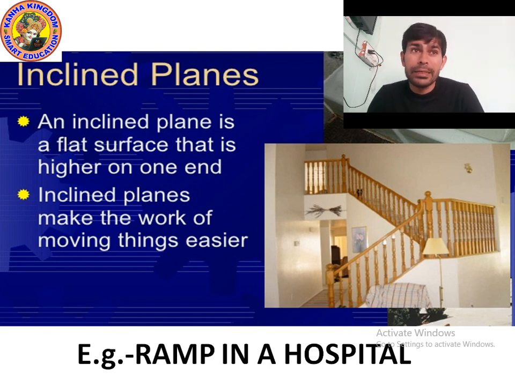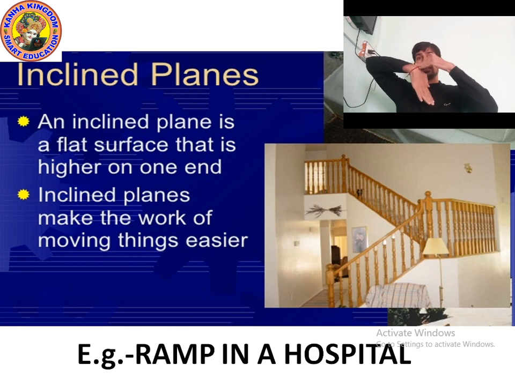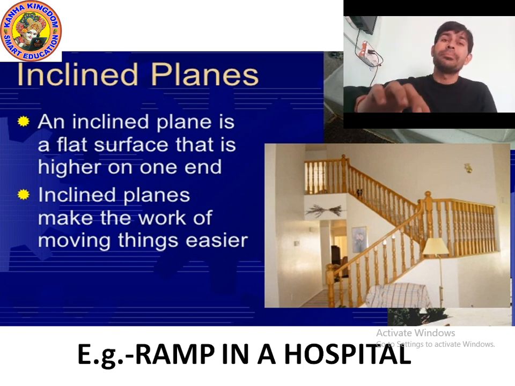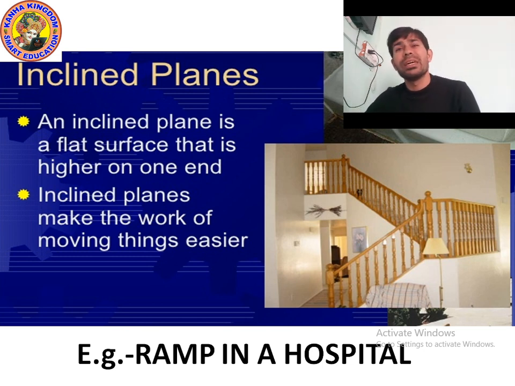An inclined plane is a flat surface that is higher on one end. One end of the inclined plane is higher. The other end is not higher. Yes. So inclined planes make the work of moving things easier. Yes, it makes our work easier.